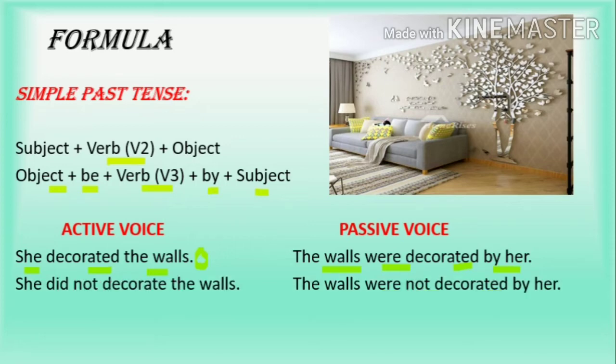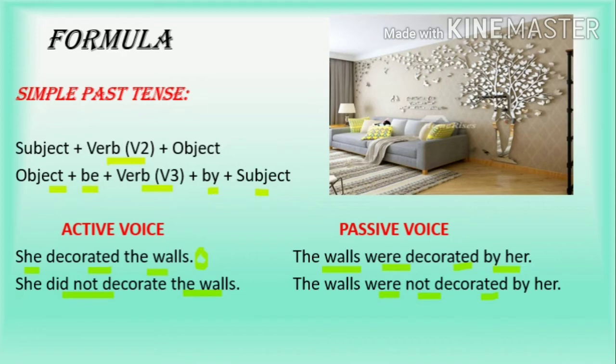She did not decorate the walls. Now this sentence is written in negative form, in past negative form. So how do you transform that? Put the object in the front, the walls, where you have to use the be form of the verb. So we use were as this is plural, were not decorated by her.